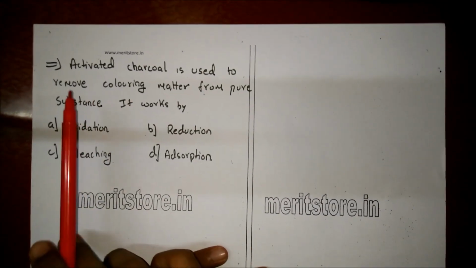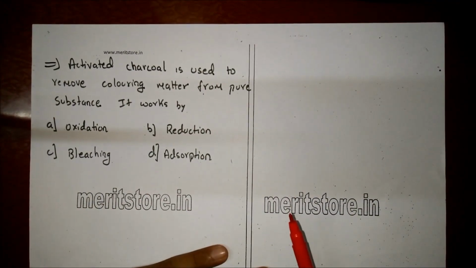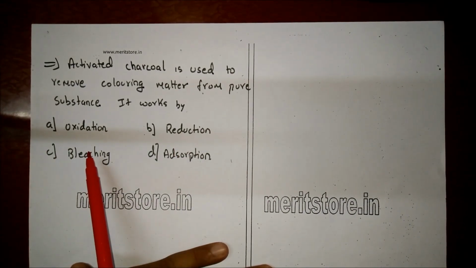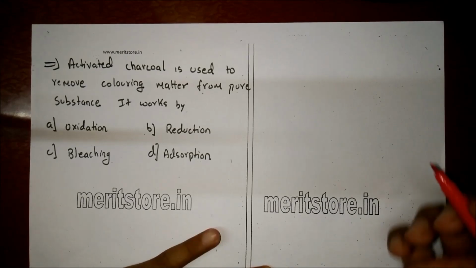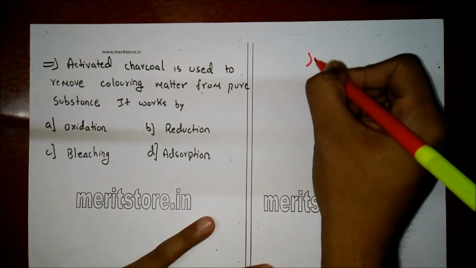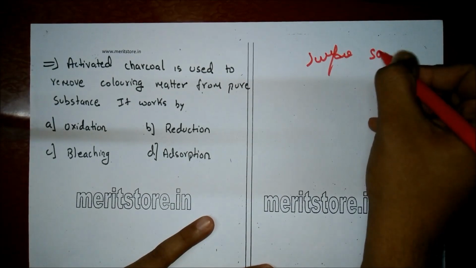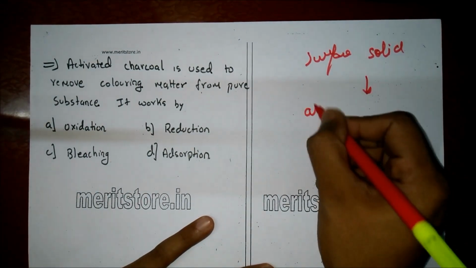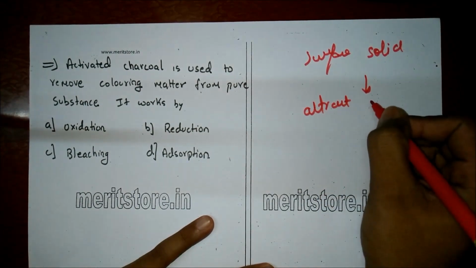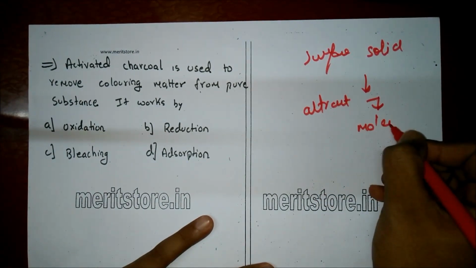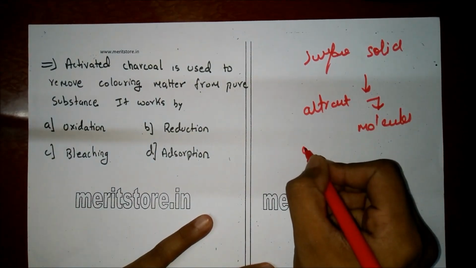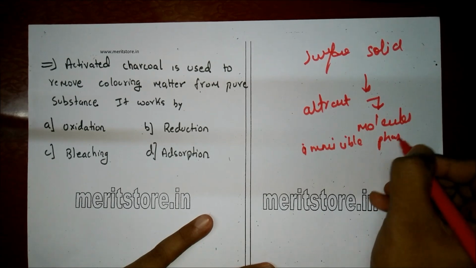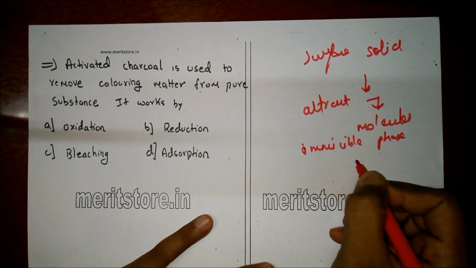Activated charcoal is used to remove coloring matter from pure substances. It works by A. Oxidation, B. Reduction, C. Bleaching, and D. Adsorption. Now, it has been observed that the surface of a solid or liquid has the tendency to attract and retain the molecules of another immiscible phase with which it is brought into contact.